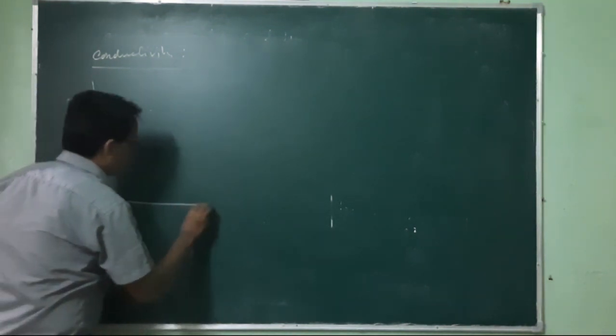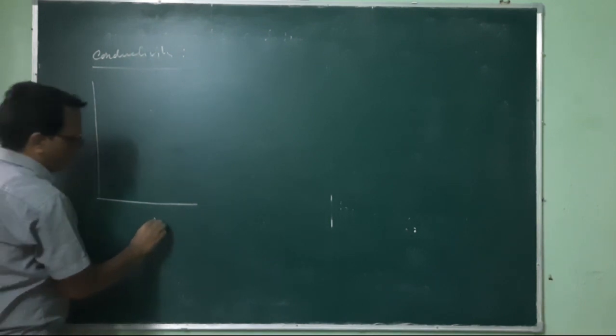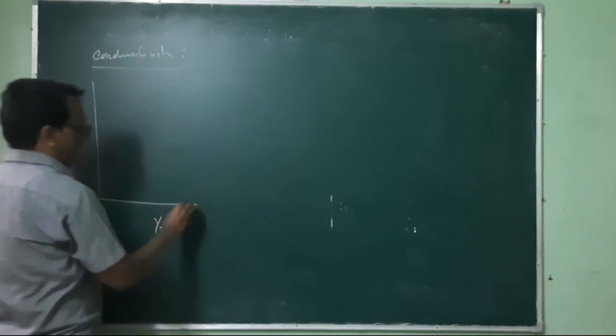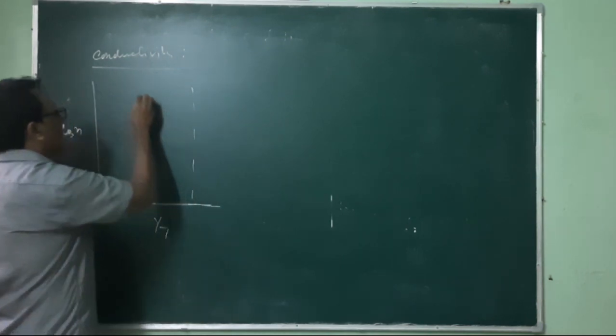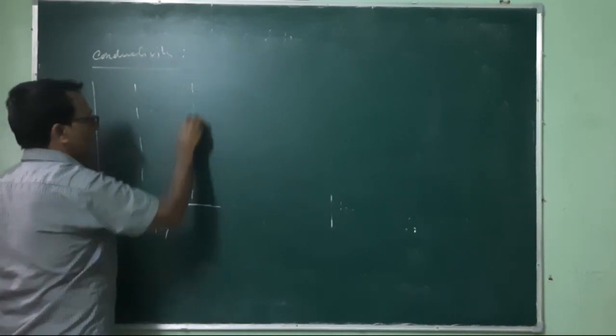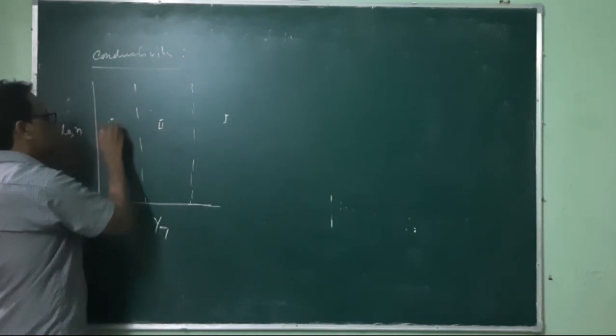So this is log of n or p versus 1 by T, and we have divided this into regions. This is region number 1, this is region number 2, and this is region number 3.